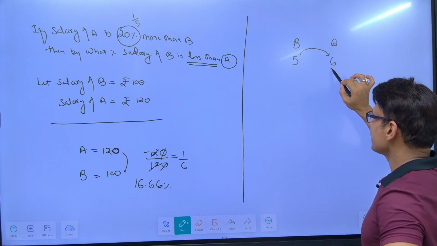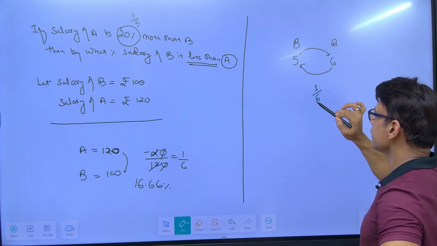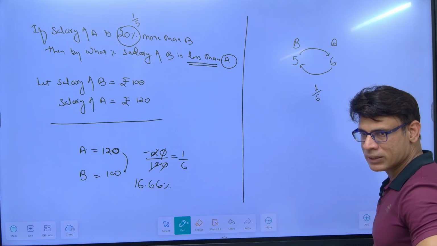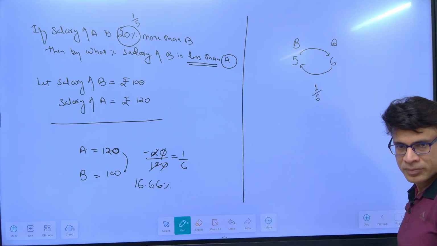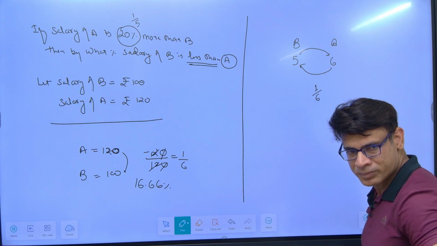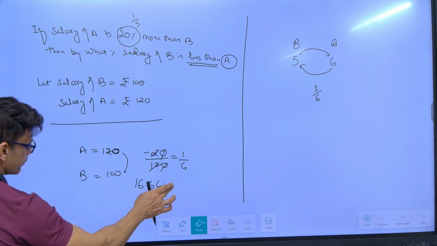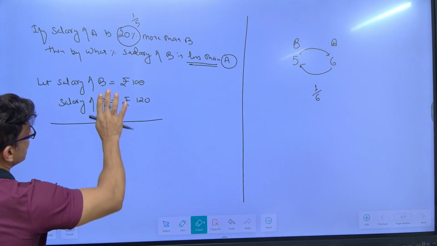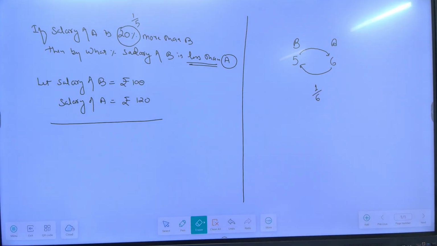Now we have to find out salary of B is how much less than A. So salary of B is how much less? 1 less than 6. What is 1 by 6? 16.66. Understood? So remember, now I can do ulta. Salary of A is 20% less than B. Right? Then also the question remains same, like same as expenditure is equal to price into consumption.